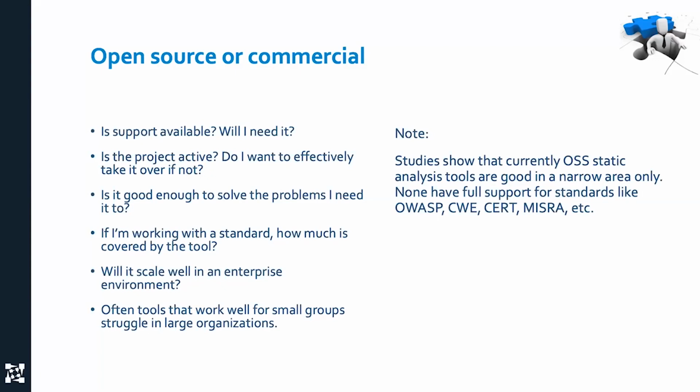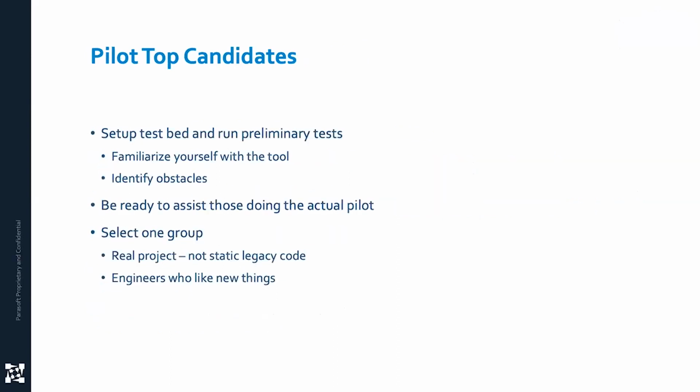And the truth is that current studies are showing that there are no open source tools that have full support for any of the major standards. So if you're just trying to make your code better, open source might be a great start for you. If you have to comply with the standard, OWASP, PCI, FDA, Sarbanes-Oxley, HIPAA, et cetera, then probably an open source tool just isn't going to be enough for you.